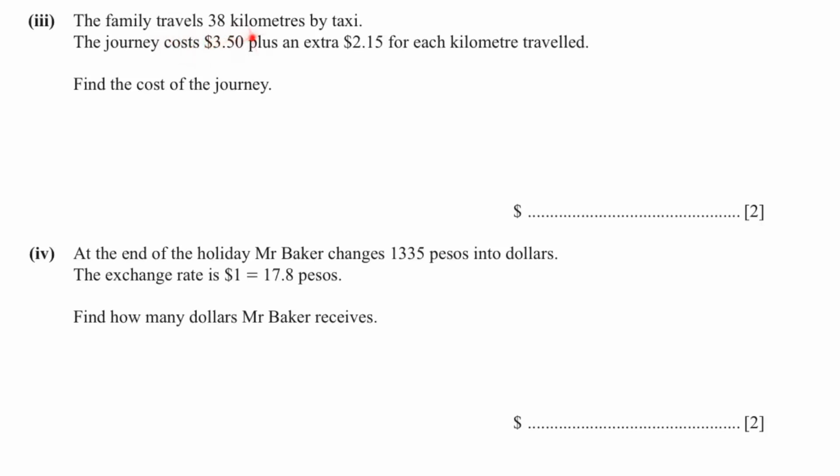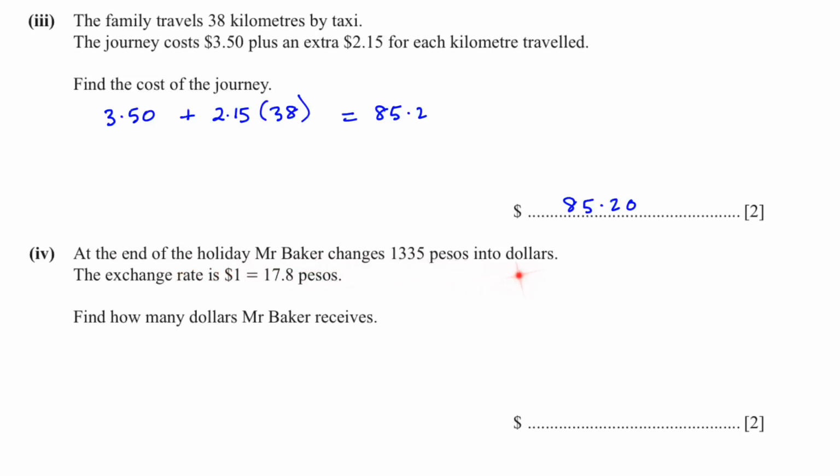The family travels 38 kilometers by taxi. The journey costs $3.50 plus an extra $2.15 for each kilometer traveled. Find the cost of the journey. So 3.50 plus 2.15 multiplied by 38 kilometers. That will give us 85.2. Write it as $85.20.